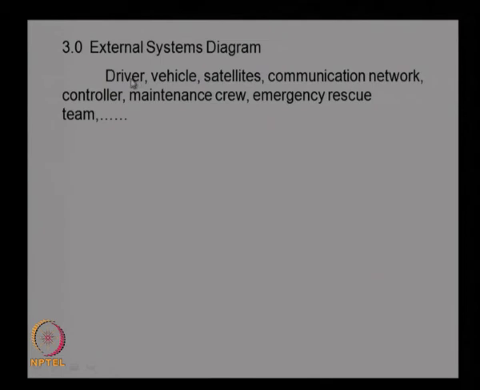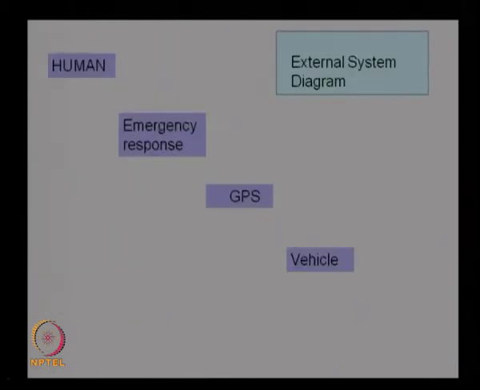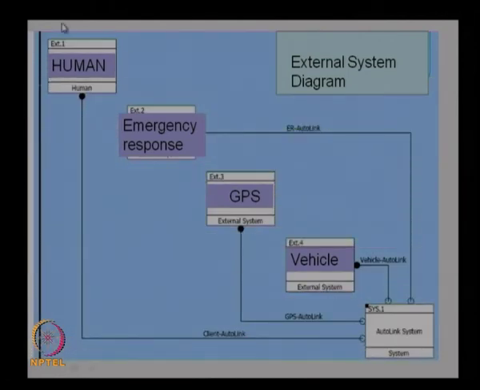We can develop the external system diagram based on the external systems. There can be many external systems like a driver, vehicle, satellites, communication network, controller, maintenance crew, and emergency rescue team. These are all the external systems interacting with the AutoLink system. So, we will identify all the external systems and the interactions between them. You can see here these are the main external systems.